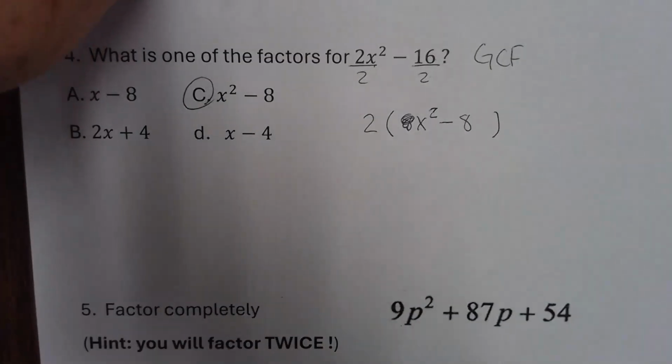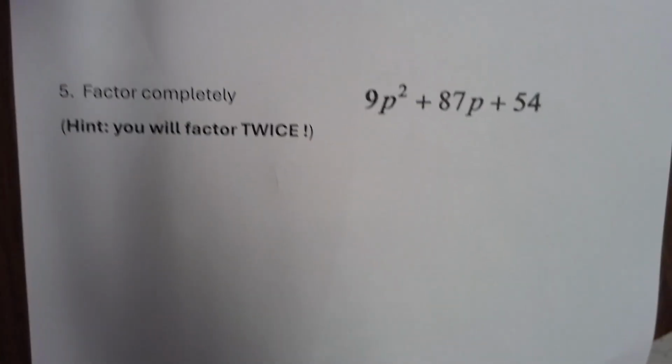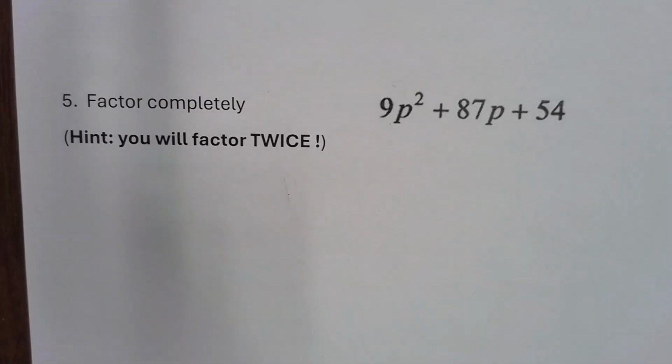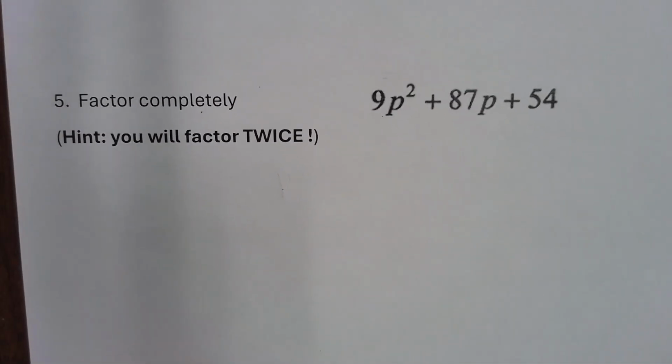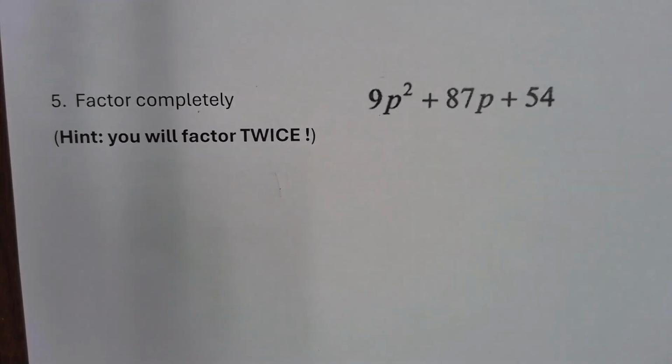Okay, what you're going to be doing today is called factoring completely. You're going to factor and then might have to factor again. So the first thing we always ask ourselves is what? It's up on that flip chart. What do I always want to ask myself? Is there a greatest common factor?